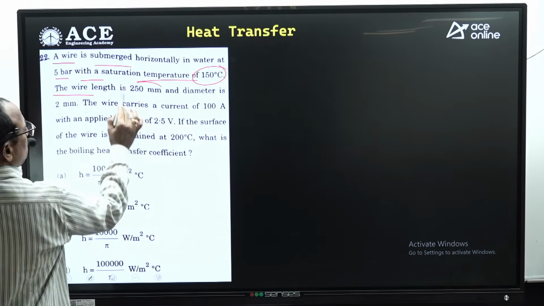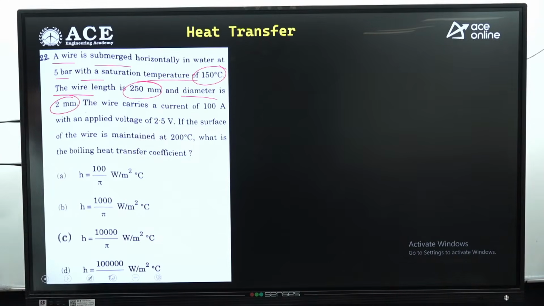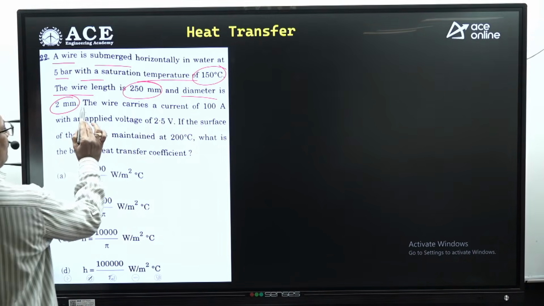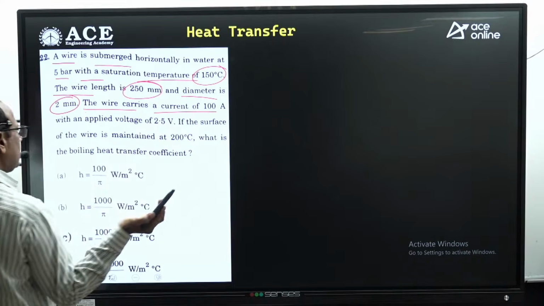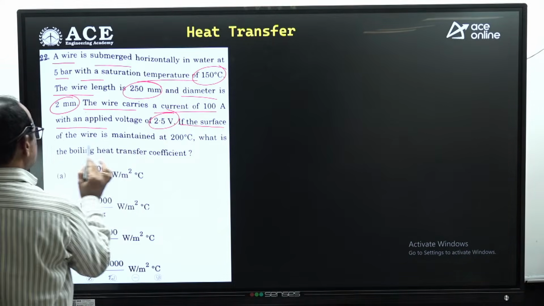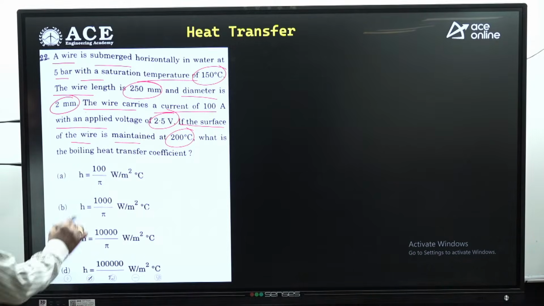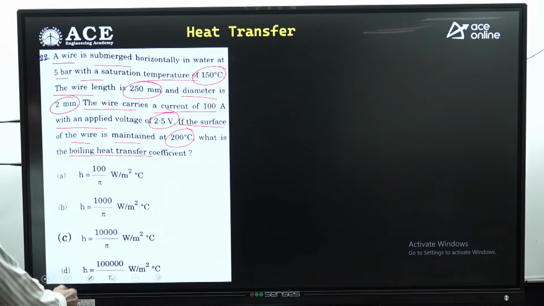The wire length is 250 mm and the diameter is 2 mm. Wire length is given, diameter is given. The wire carries a current of 100 amperes with applied voltage 2.5 volts. If the surface of the wire is maintained at 200 degrees centigrade, what is the boiling heat transfer coefficient? You are asked to decide the boiling heat transfer coefficient.